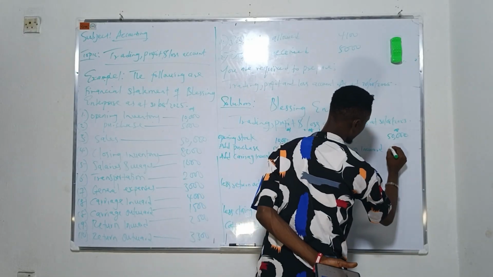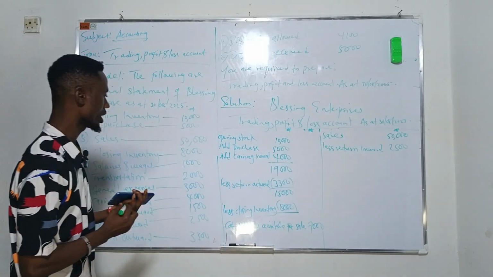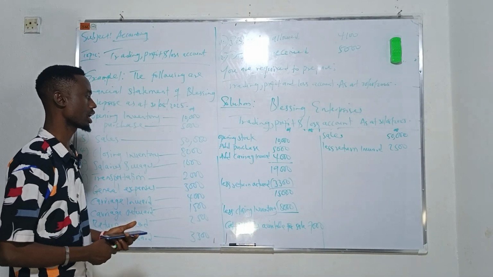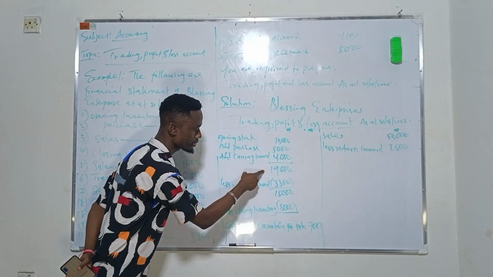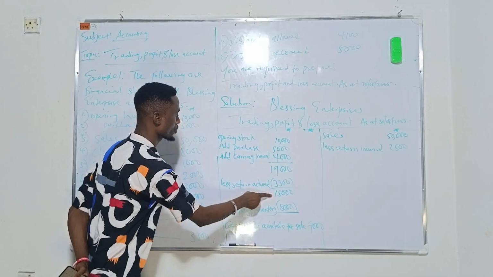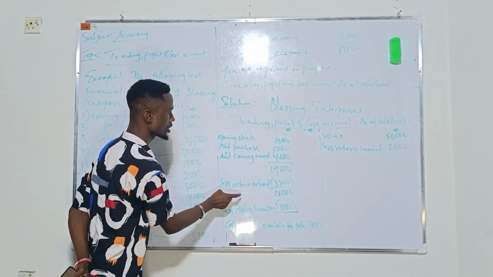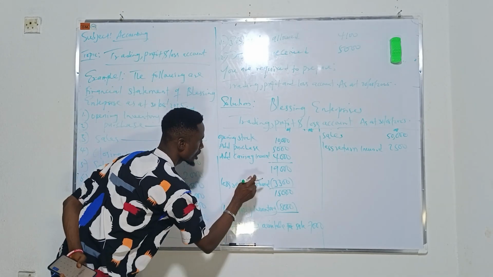Giving us 2,500. Sorry, let's correct something here, please. Then this plus this gives us this. This minus this gives us this. This is our cost of goods available for sale.